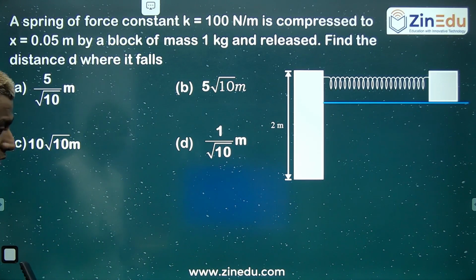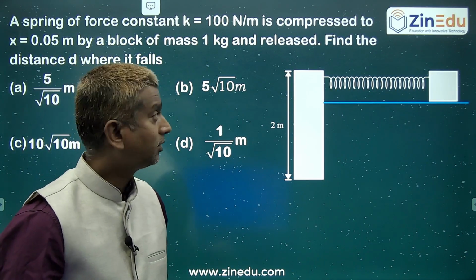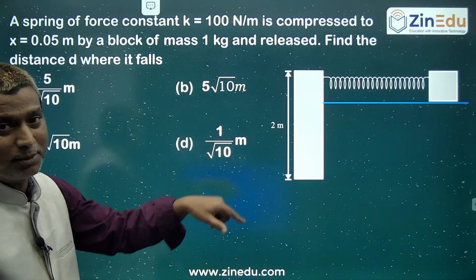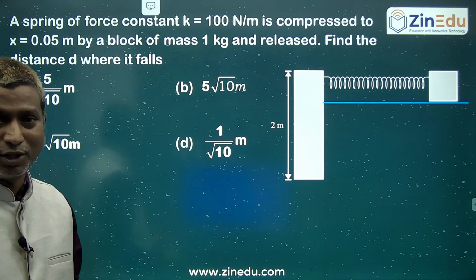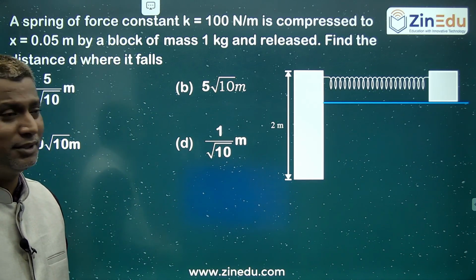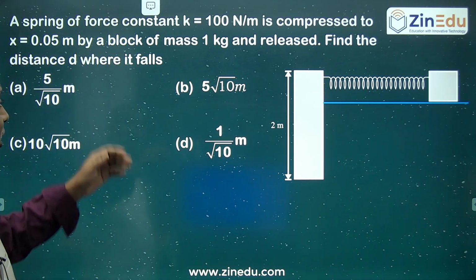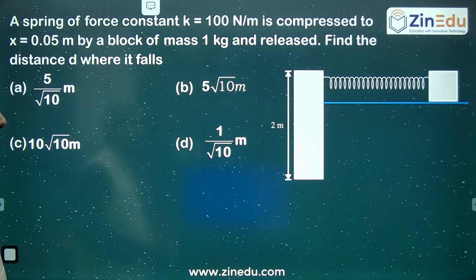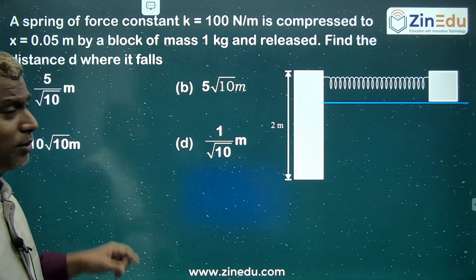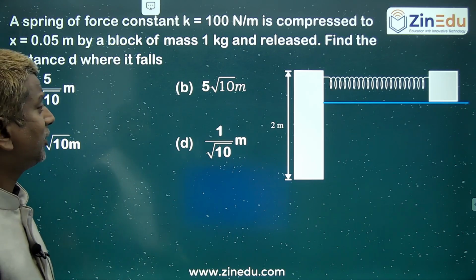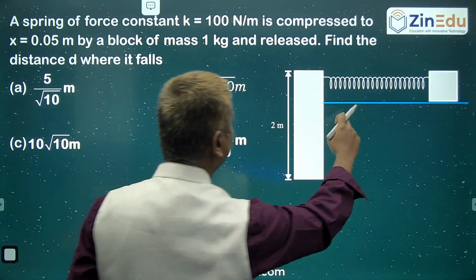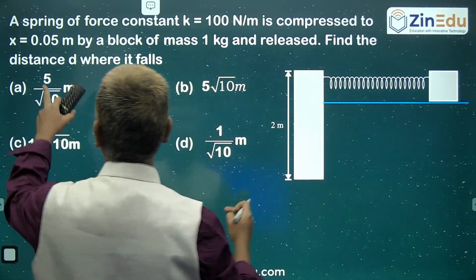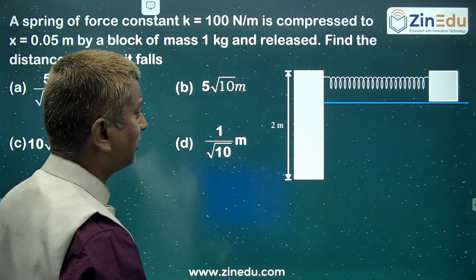So here there is a question which is based on work and conservation of energy and a little bit of projectile motion combination. They cannot cover all the chapters in every question, so generally they'll try to combine. A spring of force constant k equal to 100 N/m is compressed to x equal to 0.05 meters by a block of mass 1 kg, compressed and released. This is a smooth surface. Compress and release. Find the distance where it falls.